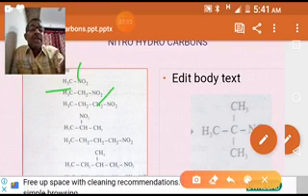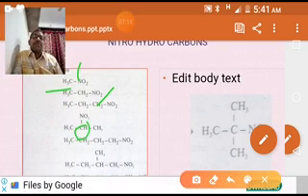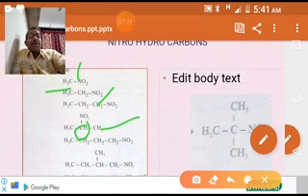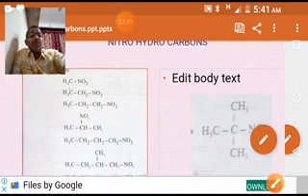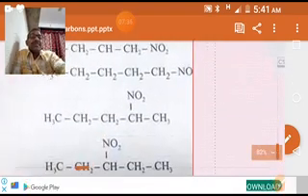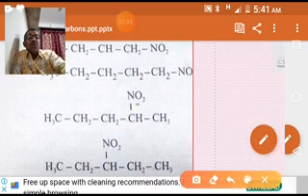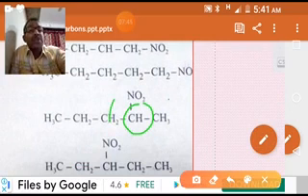We see in this example, this is a secondary carbon. That's why this is a secondary nitrohydrocarbon. Coming to the next example, this carbon is directly attached to the nitro group and to two carbons.